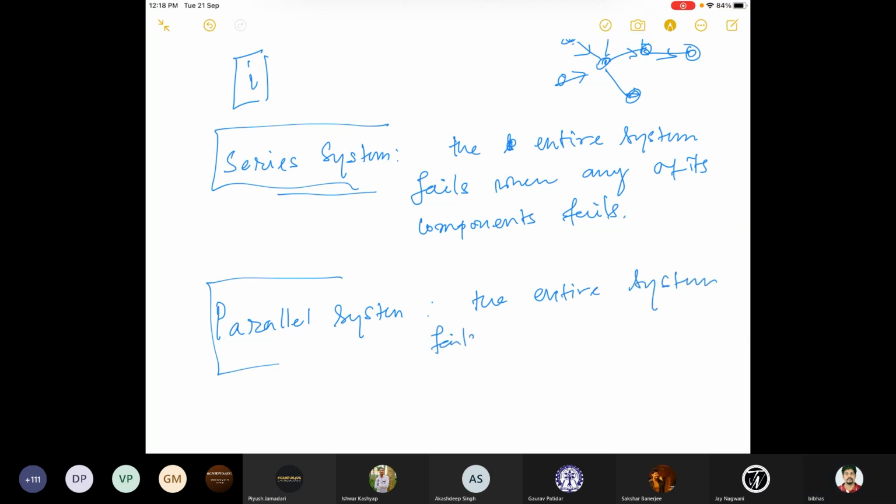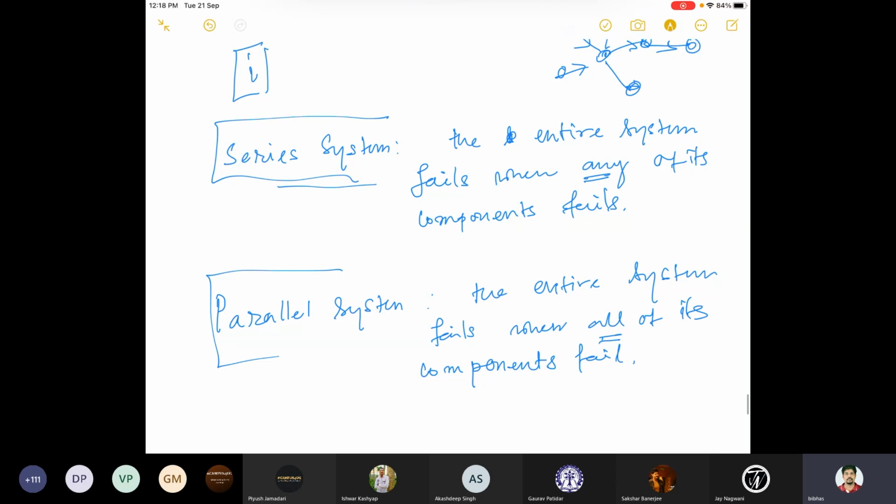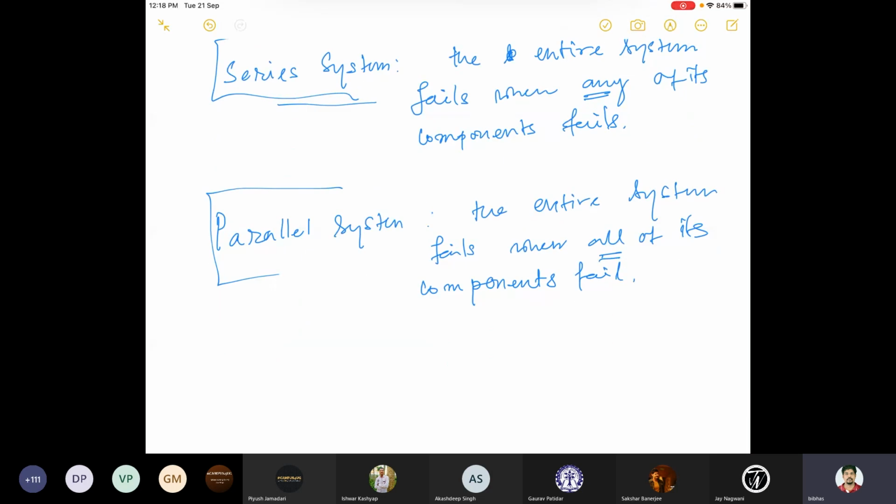So this is any, and this is all of its components or subsystems. If all components fail to operate, then the entire system collapses.